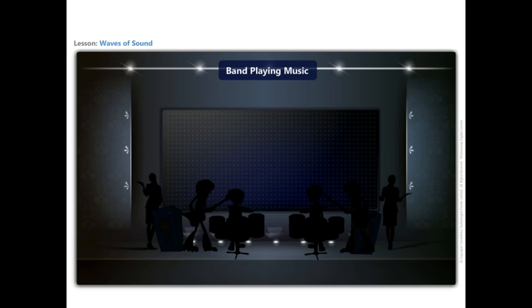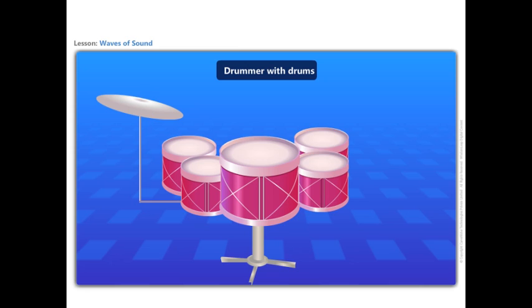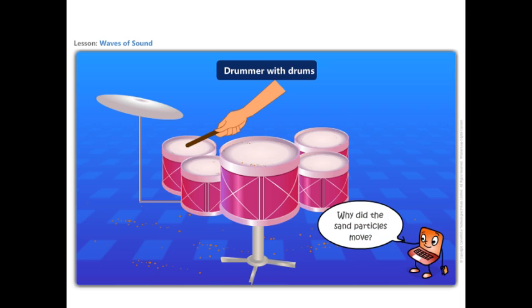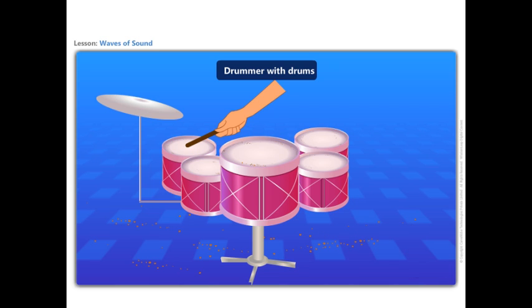Hey, observe one thing. The speakers are vibrating. When touched, we can feel the to and fro movement. Look at the drums. The drum beats are peppy. There are some sand particles fallen on the drum. Look how it's moving. Why did the sand particles move? It is the vibrations of the sound from the drums which is causing the bouncing of the sand particles.